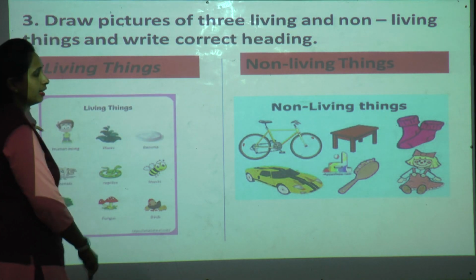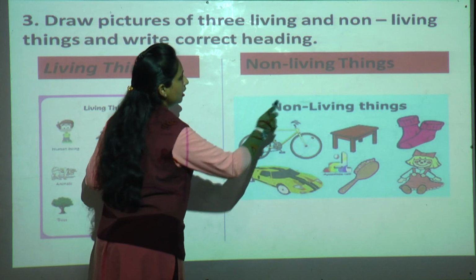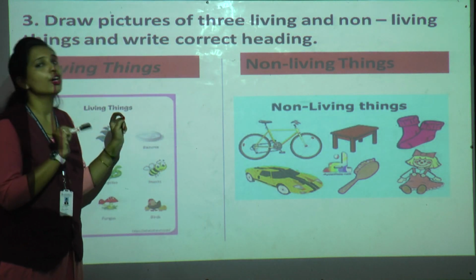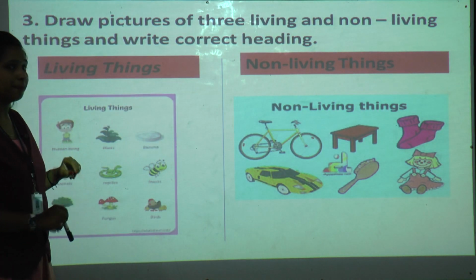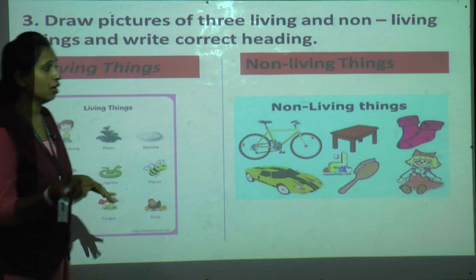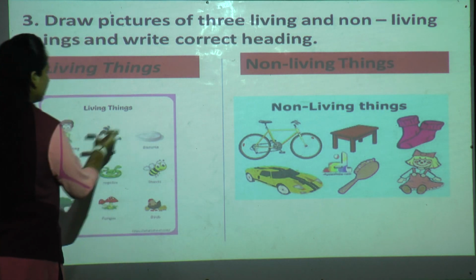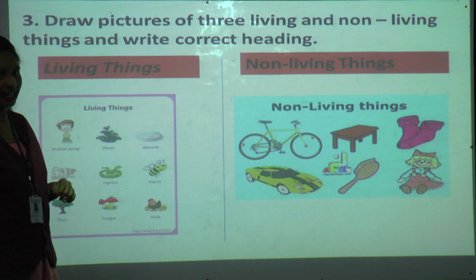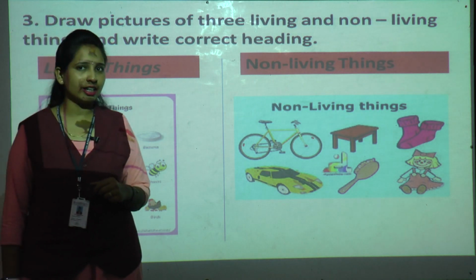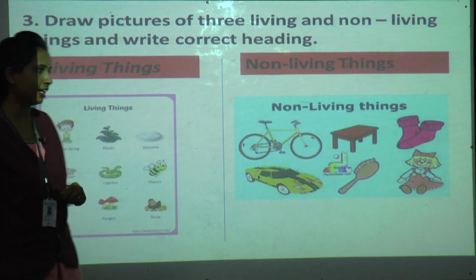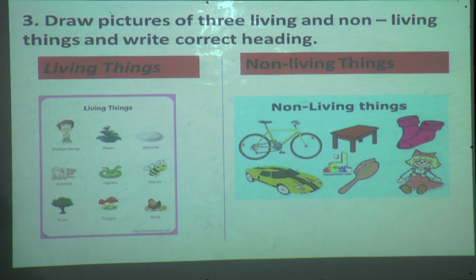It shouldn't happen that you have drawn a tree in non-living things. That will be wrong. And it shouldn't happen that you have drawn your toy car in living things. That is not correct. A toy car is a non-living thing. Yes or no? We have studied this. So you have to draw in the correct column. I hope you like this activity.